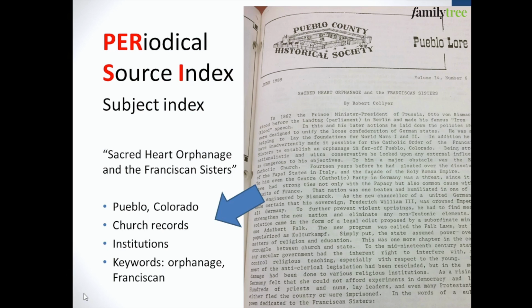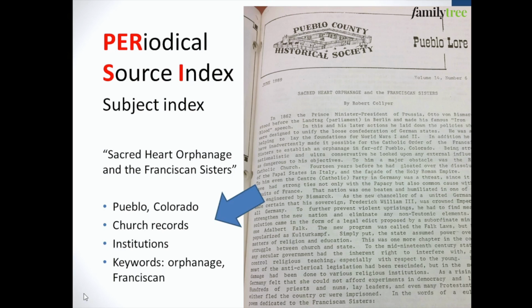Indexers at the Allen County Public Library in Fort Wayne, Indiana, where the index is created, extract essential information from each of these articles in each issue they process. The essentials they extract include both the publication information and then the subject and location data that you need to identify a particular article as relevant to your research.